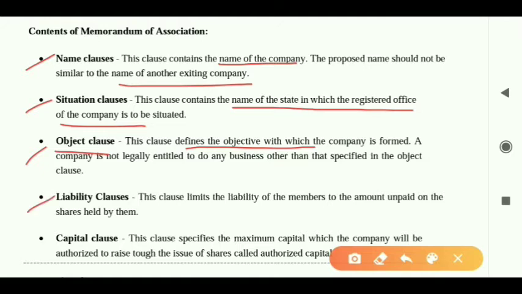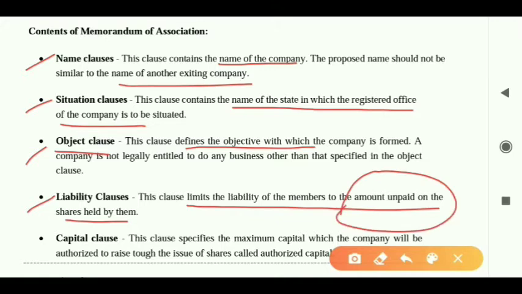Next one, liability clause. The liability of the members has to be mentioned, whether it is limited, and up to how much amount. It is limited to the amount unpaid on the shares held by them. This clause limits the liability of the members to the amount unpaid on shares by them.